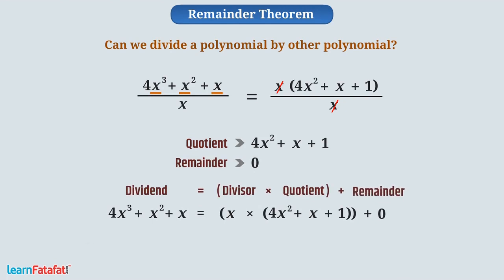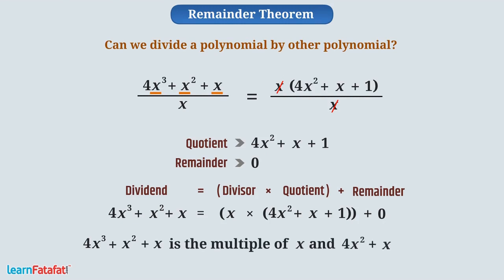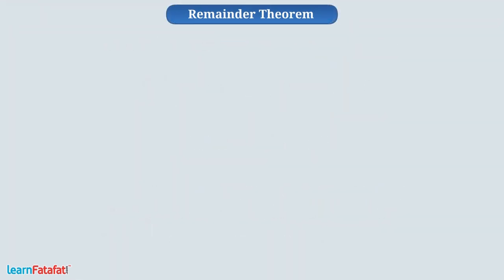So here, 4x cube plus x square plus x is the multiple of x and 4x square plus x plus 1. Now, can you divide the polynomial x square minus 3x minus 10 by polynomial 2 plus x?